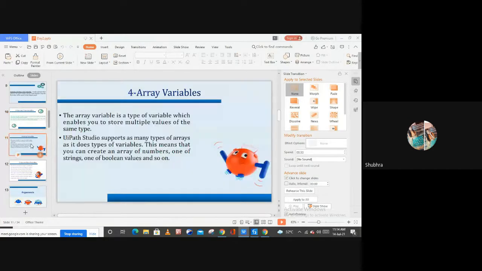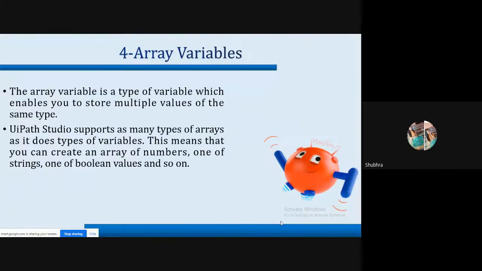right? And the next type of variable which we have is the array variable. The array variable is a type of variable which enables you to store multiple values of the same type, right? So in an array variable, you can store multiple values but of the same type. UiPath Studio supports as many types of arrays as it does types of variables, right? So this means that you can create an array of numbers, one of strings, one of boolean values, and so on, right?